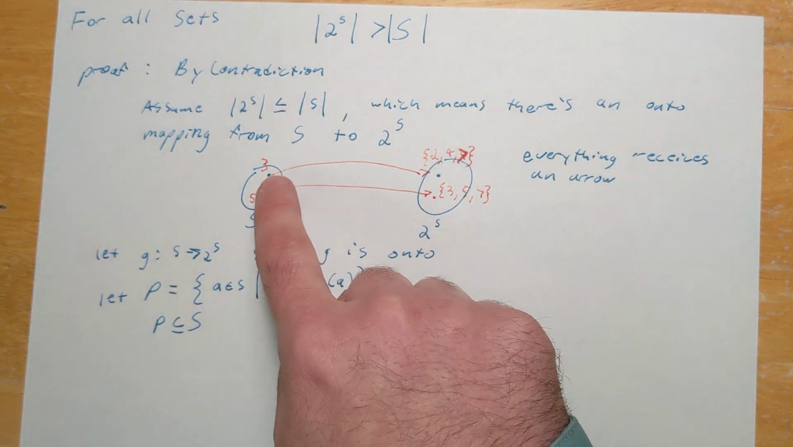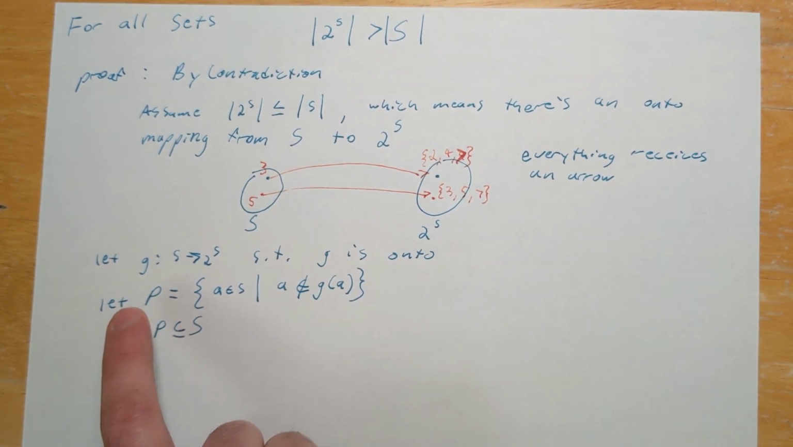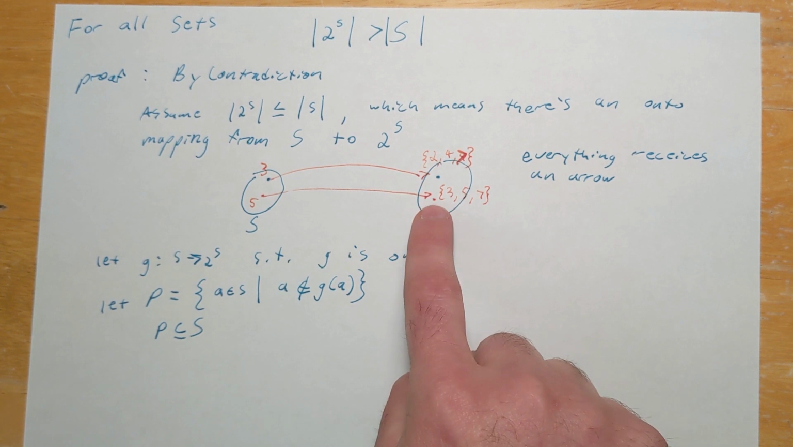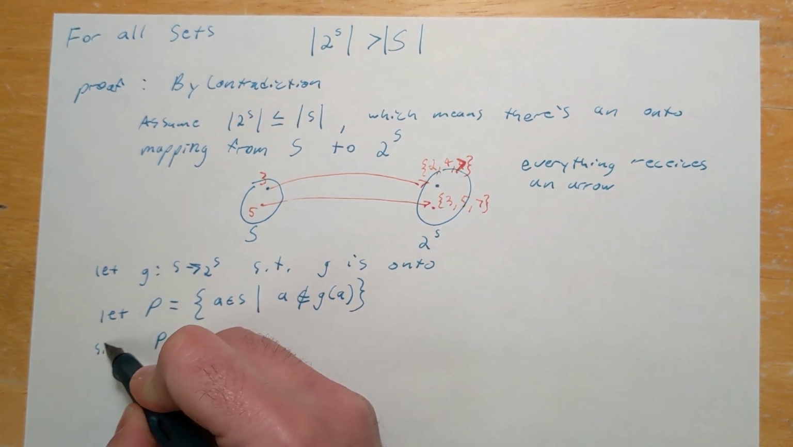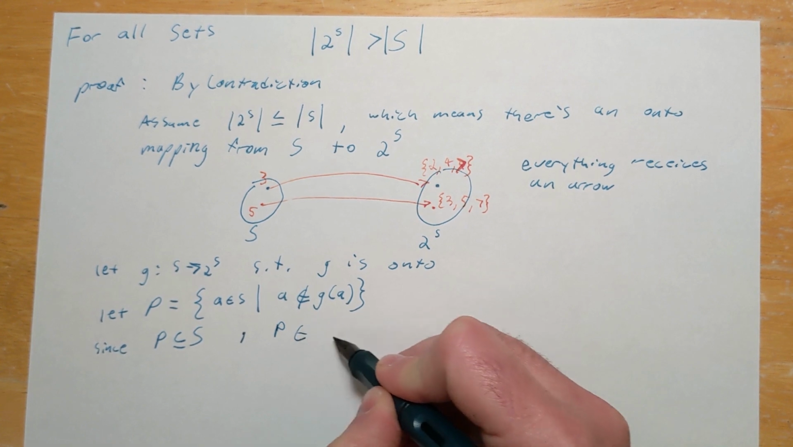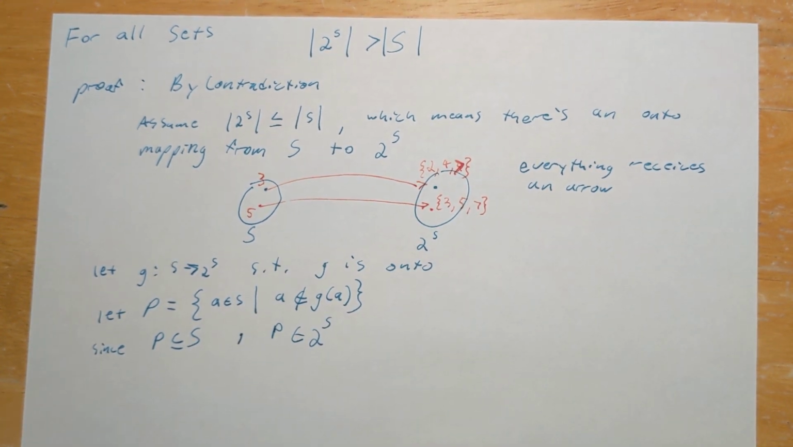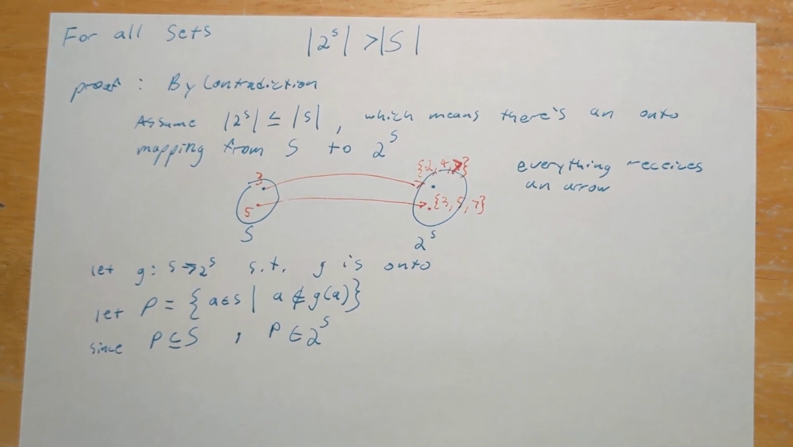So in this case, 3 would be an element of the set P, but 5 would not be an element of this set P. So P contains all of the things from S that don't belong to the set that they map to. So now, since P is a subset of S, it must be that P is an element of the power set of S. So since P is a subset of S and the power set of S is the set of all subsets of S, P must be one of the things in 2 to the S.